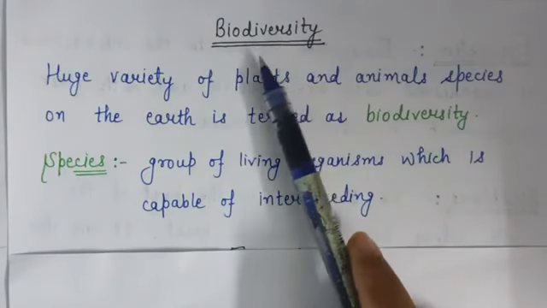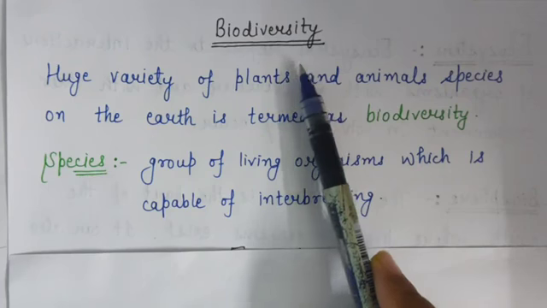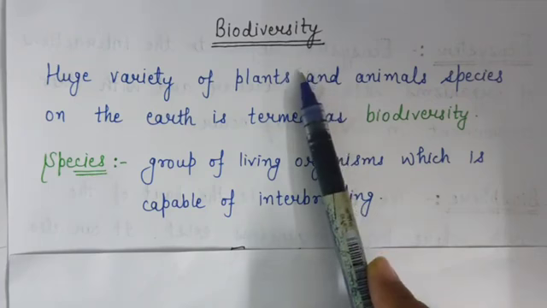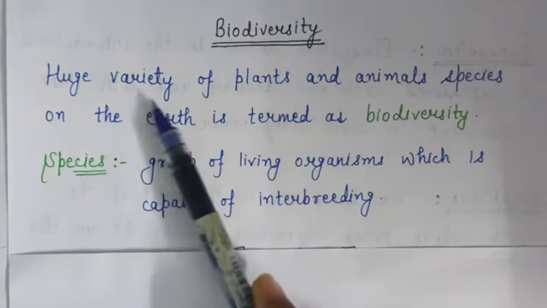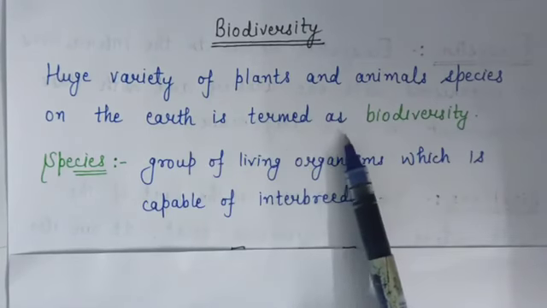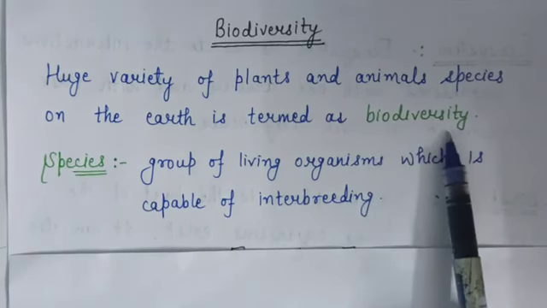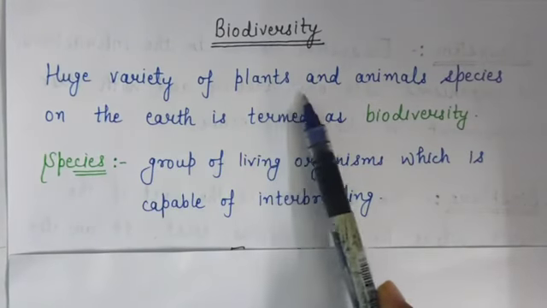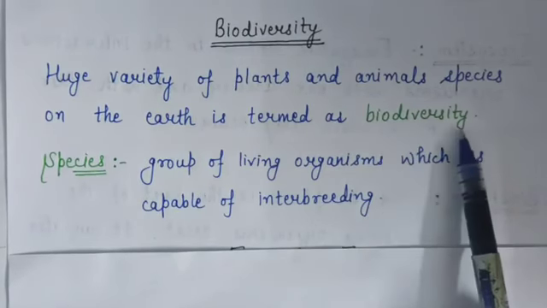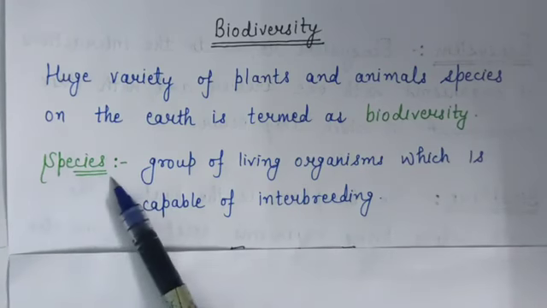Our first topic is biodiversity. We know that Earth is the only planet that supports life. A huge variety of plants and animals are found on the Earth. And this huge variety of plant and animal species on the Earth is termed as biodiversity. What is biodiversity? I am repeating. Huge variety of plants and animal species on the Earth is termed as biodiversity.